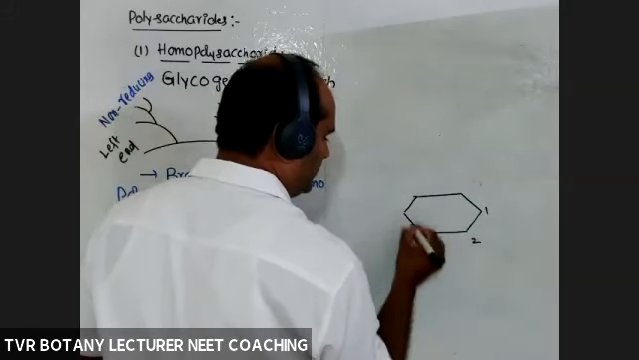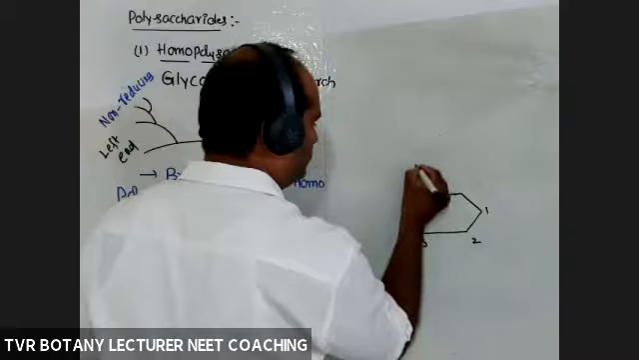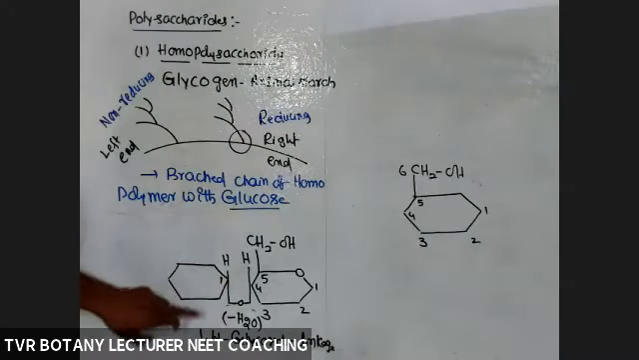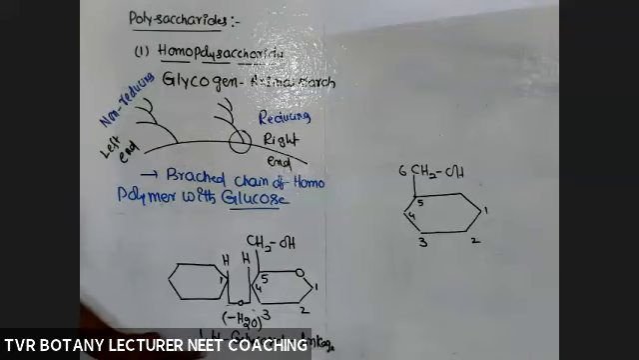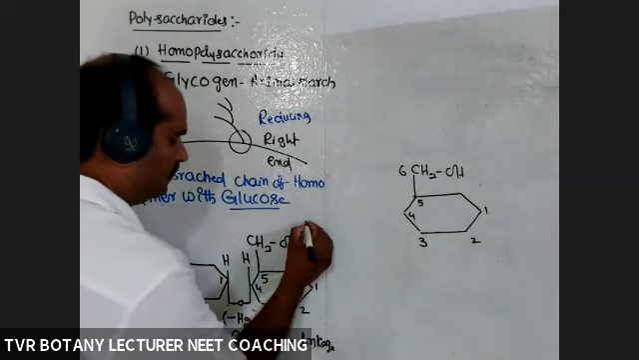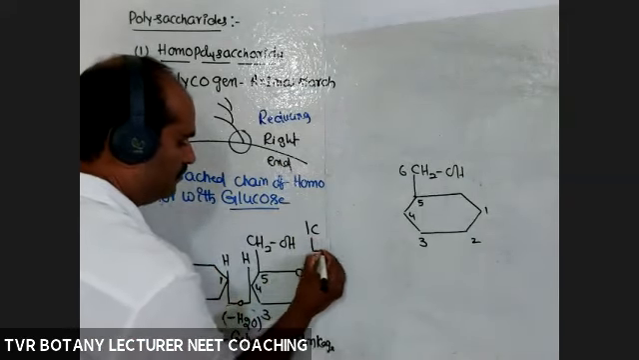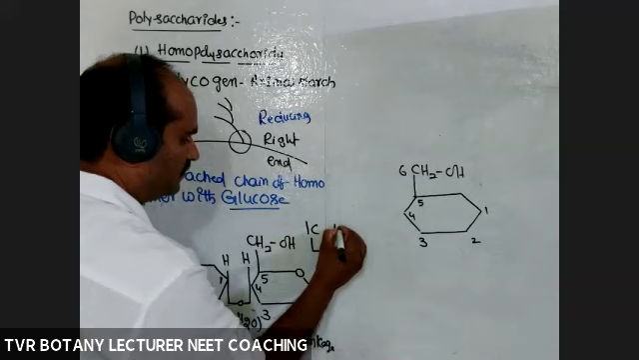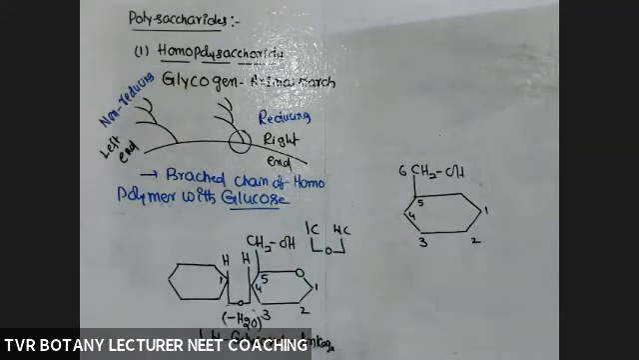Take one more glucose molecule here. One, two, three, four, five, CH2OH, the sixth carbon. In the non-branched region, what about the linkage? 1,4 linkage. So what is that 1,4 linkage here? First carbon atom, bond, oxygen, bond, fourth carbon atom, 4C. That is the 1,4 linkage.